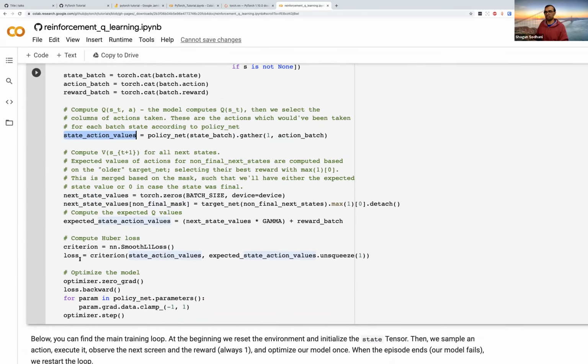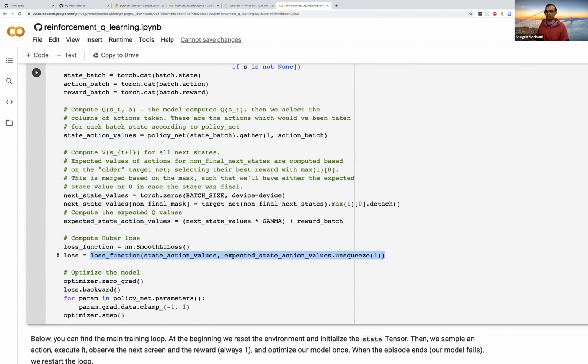I think the most important piece is we had this loss function, which they are calling criteria, but this is basically a loss_function, let's say. So I've got this loss function, and given the loss function, compute the loss. And loss is basically the difference between the state action values and the expected state action values. Again, we are not going into the specifics of how these are being computed since this is part of the algorithm. But this is where you compute the difference between these two values.